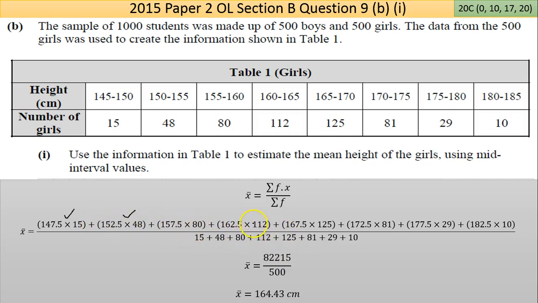Okay, it might be smarter doing the top and the bottom just because the size of it is a bit unwieldy in terms of numbers for the calculator. So I got 8 T2215 for the top part, the numerator, and the 500 for the denominator of the fraction there. Put them in the calculator, I got 164.43, and it doesn't ask me to round it, but I have put the units in just to make sure I don't get penalized for that. And we're all good. Okay, so move on.